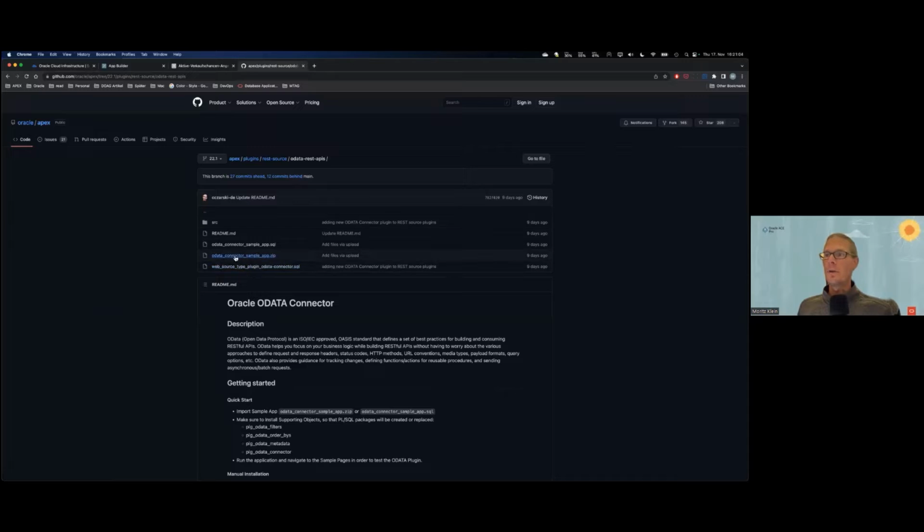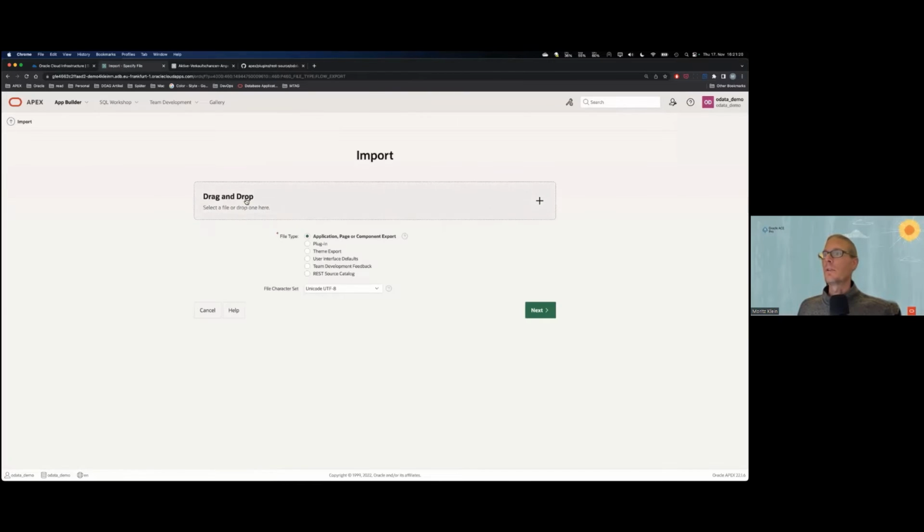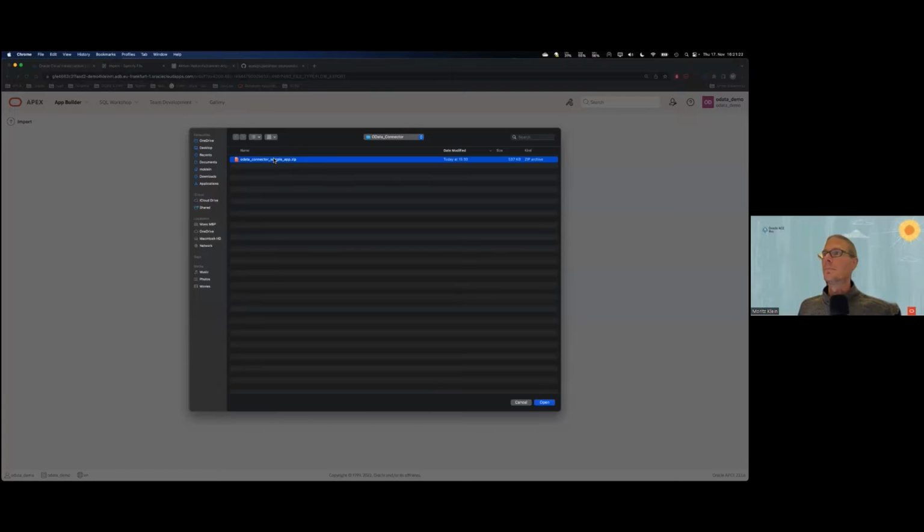And first of all, get the zip file here, which is the exported demo application. That's the easiest way. I have downloaded this already, so I will just, in a fresh instance where the workspace is empty, import the application.